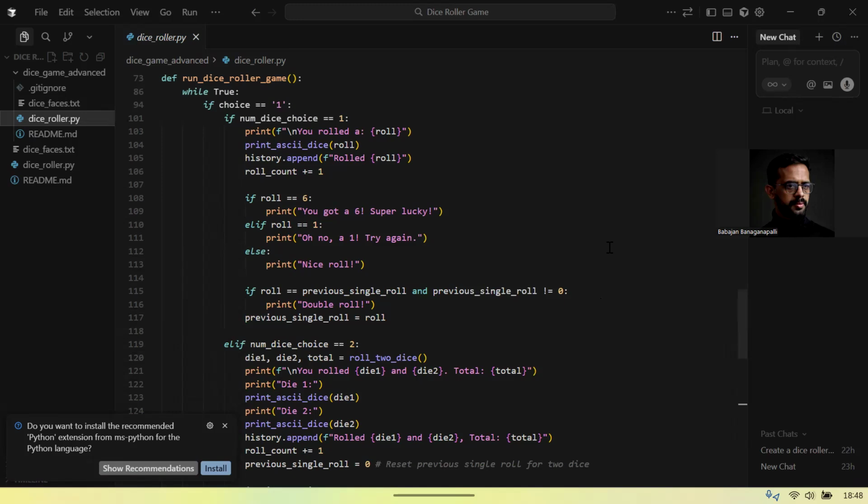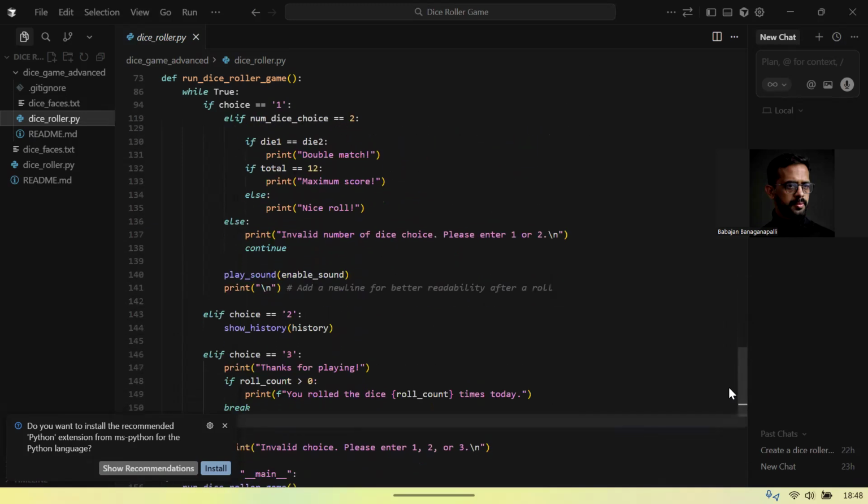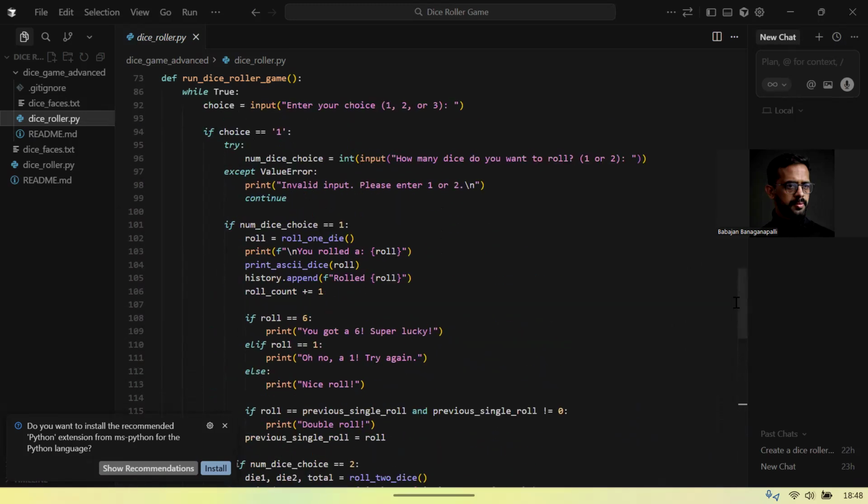Sound effects. We added optional sound effects using the simple terminal beep. Players can turn it on or off at the beginning.